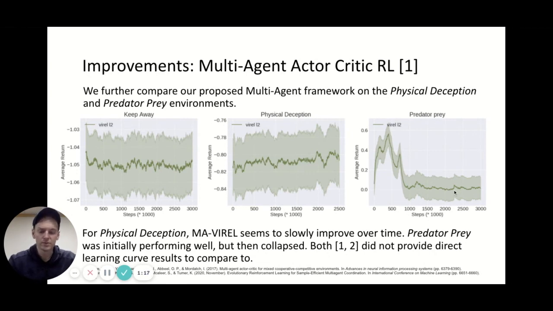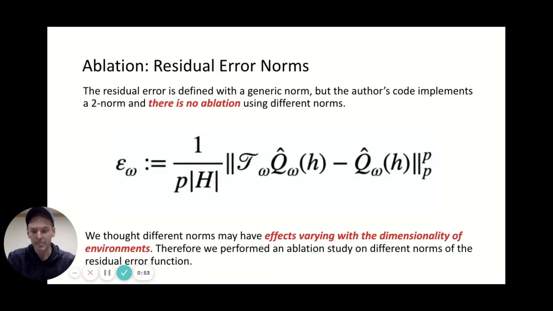Now, both 1 and 2 cited below did not provide direct learning curve results for physical deception and predator-prey, so we don't know how they actually did on those. We expect that this was quite a difficult environment, which is why the results maybe weren't reported in the paper, but we would have liked to compare directly with them.